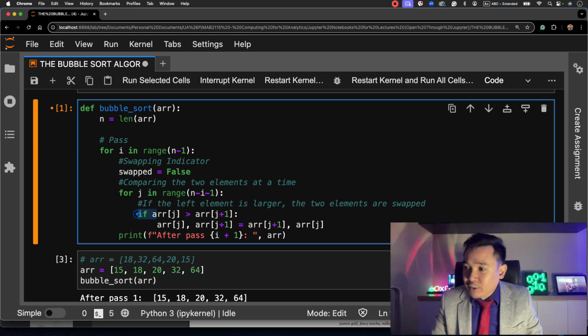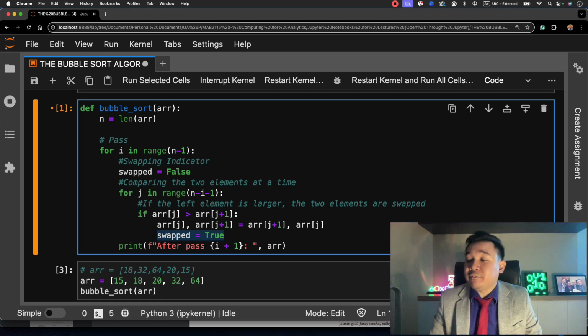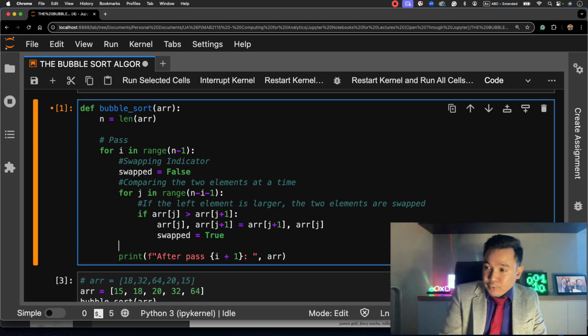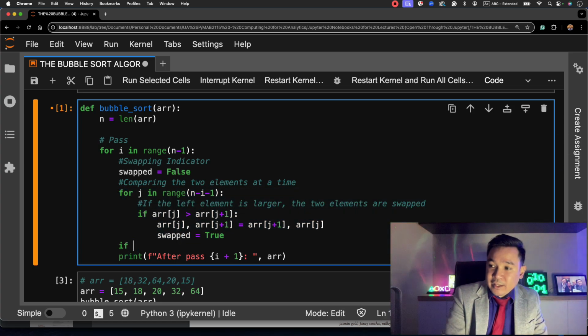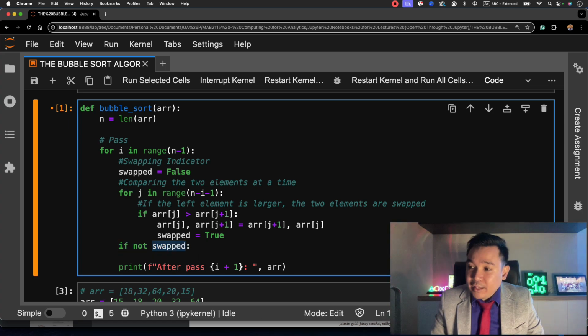And after this one, where a swapping has occurred, then this will become true because the value on the left is actually larger than the value on the right. So after this one, where we've done one whole pass, we put in a condition that if the value of swap is true, then this would not run, meaning that it would bypass this piece of code and continue with the loop.